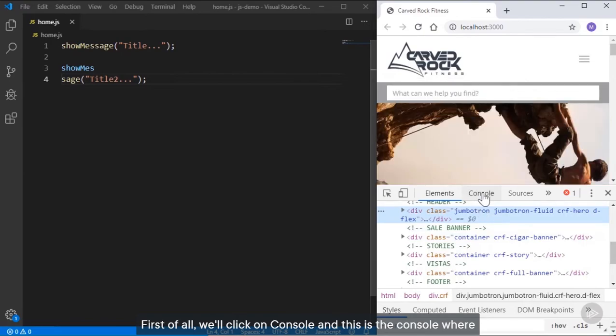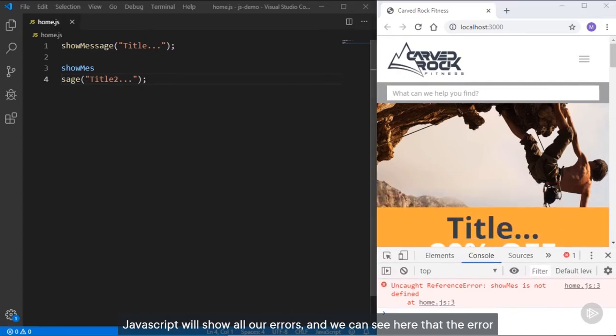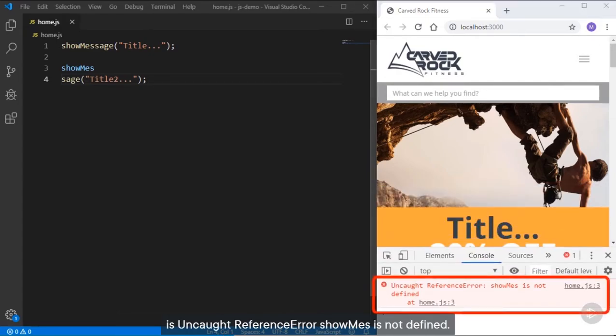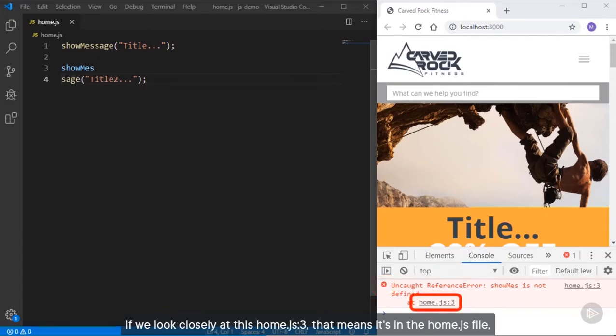And this might look a little bit complex, but let's simplify it. First of all, we'll click on Console, and this is the console where JavaScript will show all our errors. And we can see here that the error is uncaught reference error, showMes is not defined. So anything red with this red X right here is an error. And if we look closely at this home.js:3, that means it's in the home.js file, which is the file we're working with, and line 3. So that helps us pinpoint exactly where the problem is.